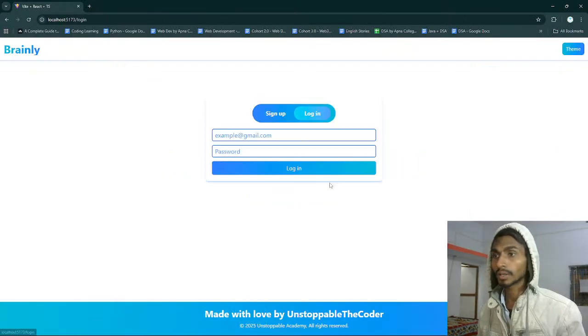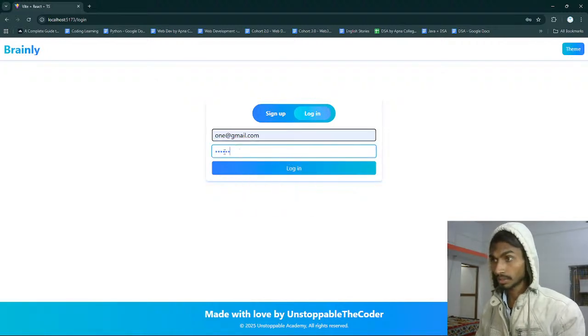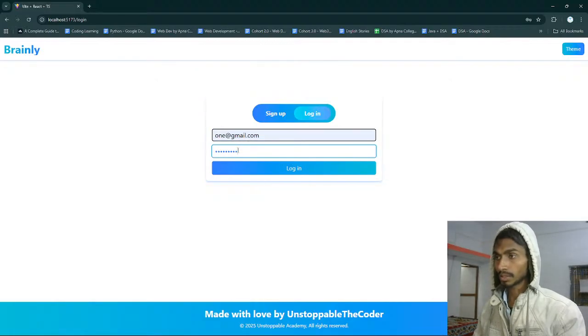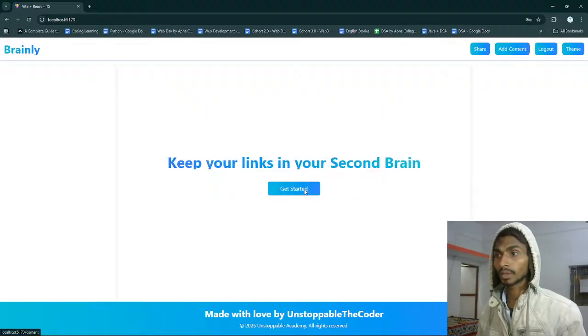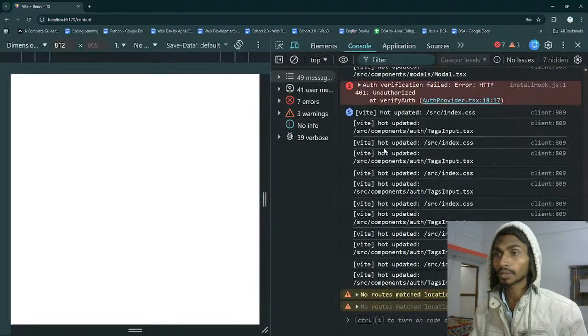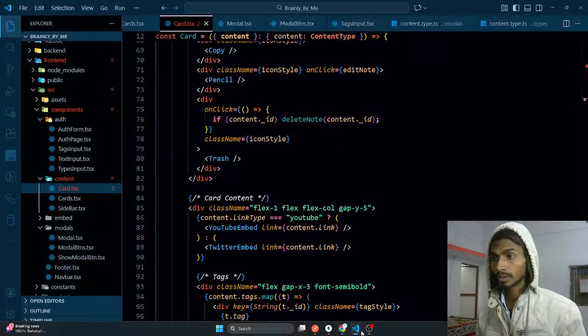Reload it, log in using this email. Password is going to be this. Not really, that's the wrong password. Password is going to be 123. Get started, and guess what? I'm getting a bug. That was sure, I was bound to get that. Slash content. Okay, so let's fix it.